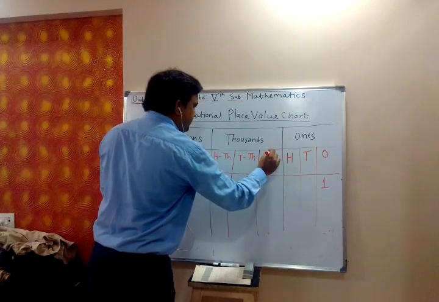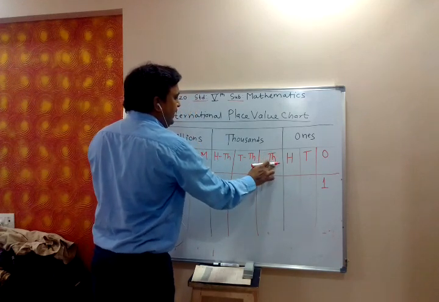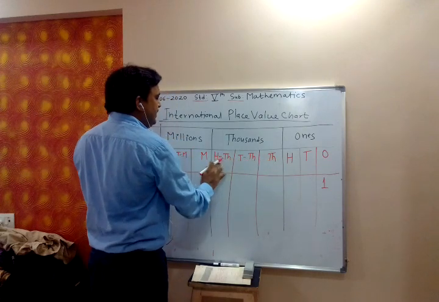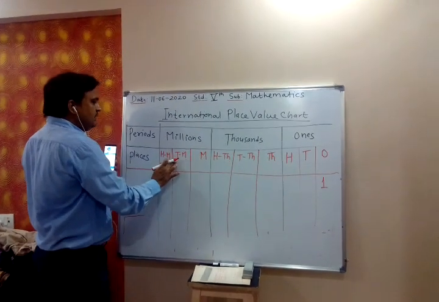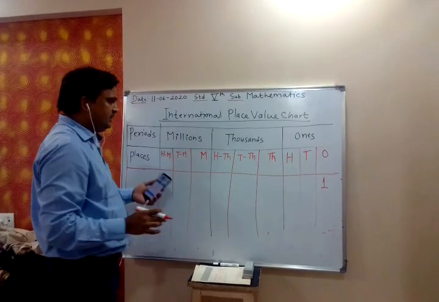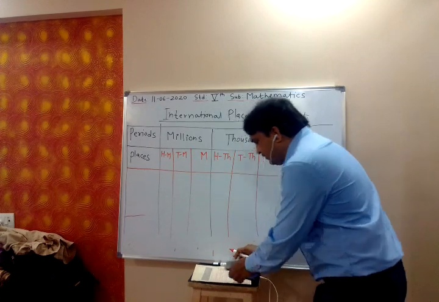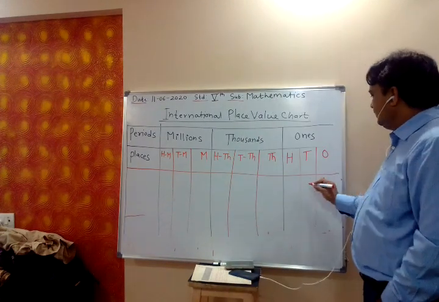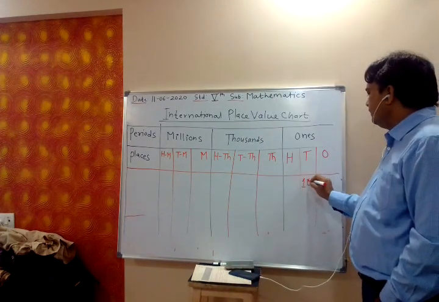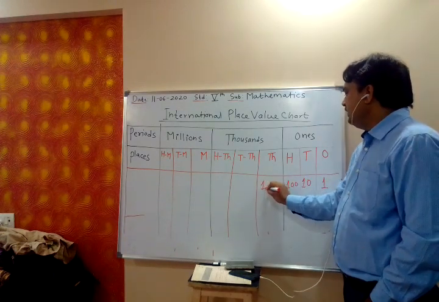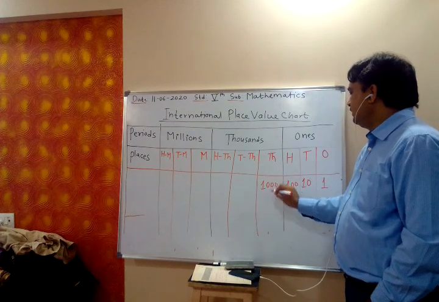This is 1,000. Then 10,000, 100,000, millions, 10 millions, 100 millions. Now we write the zeros. Ones, 1, 10, 100, 1,000.